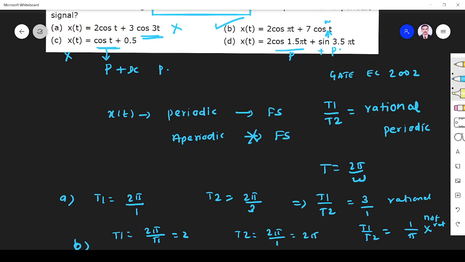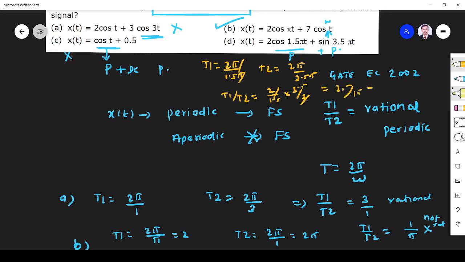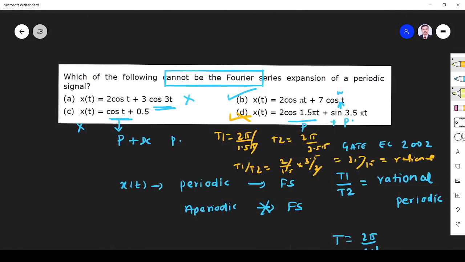Let us check for this also. What about this one? T1 is 2 pi by omega, omega is 1.5 pi. T2 is 2 pi by 3.5 pi. So what will happen? T1 by T2 is 3.5 divided by 1.5, the 2s cancel. It is 35 by 15, ratio of integers, a rational number. So that can also be expressed by Fourier series. So this is not a correct answer. Option B is the right answer. So this is the correct answer. Thank you.